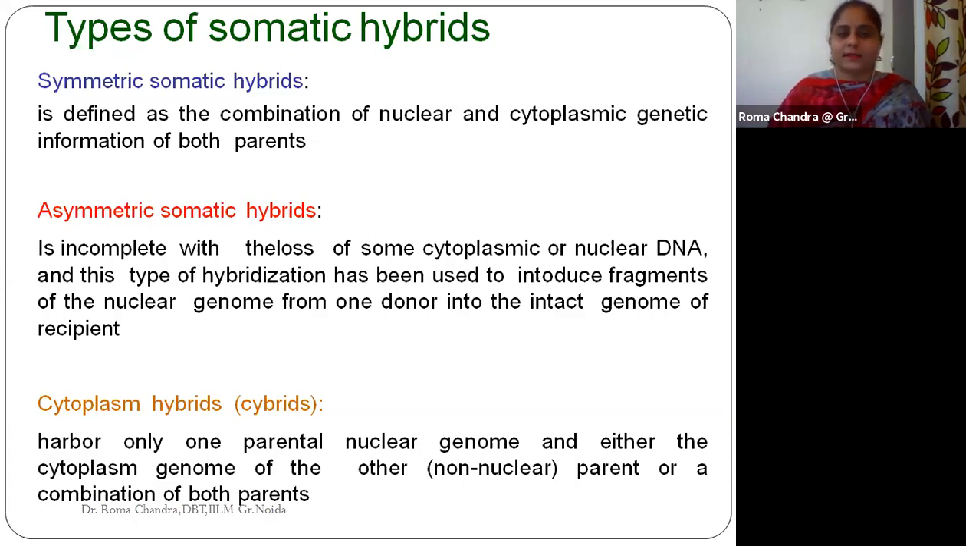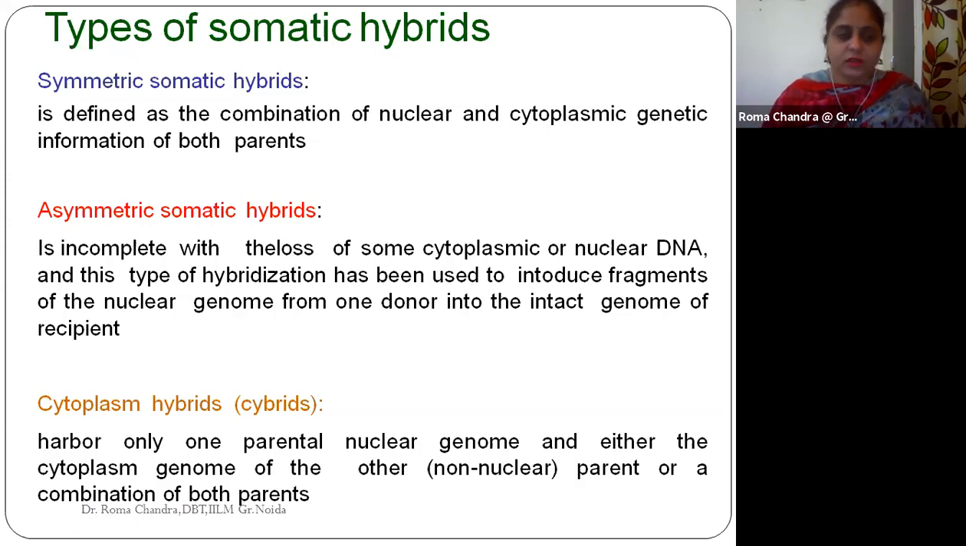Okay, so that is said to be the asymmetric somatic hybrid, and that is the condition where we are considering cytoplasmic hybrids. What they are doing is harboring only one parental nuclear genome, and either the cytoplasmic genome of both the parents is being fused, or we are just picking up the genome of the other parent for which we have not considered the nucleus.